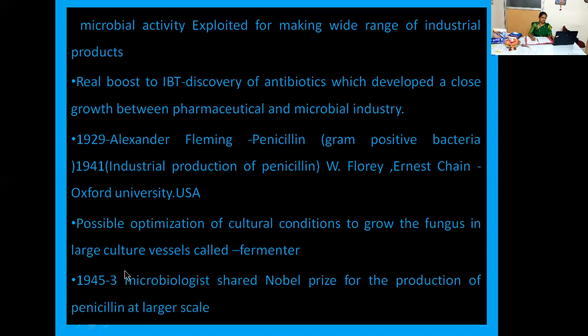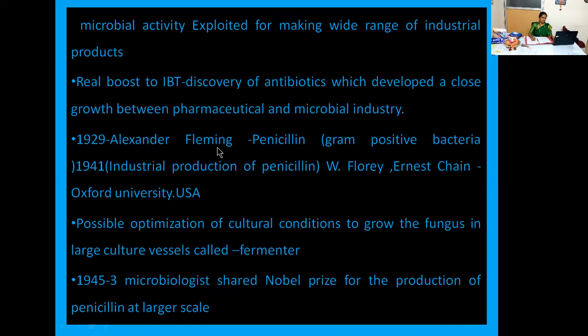In the year 1945, Fleming, Florey, and Ernest Chain shared the Nobel Prize for the production of penicillin at larger scale. Okay. So here you can see their credit received, because they received the Nobel Prize for their production process at the larger scale of that particular penicillin, because any kind of drug which is available must be compulsorily supplied to the society at the larger scale. Then only will it be given more importance and receive that particular significance.